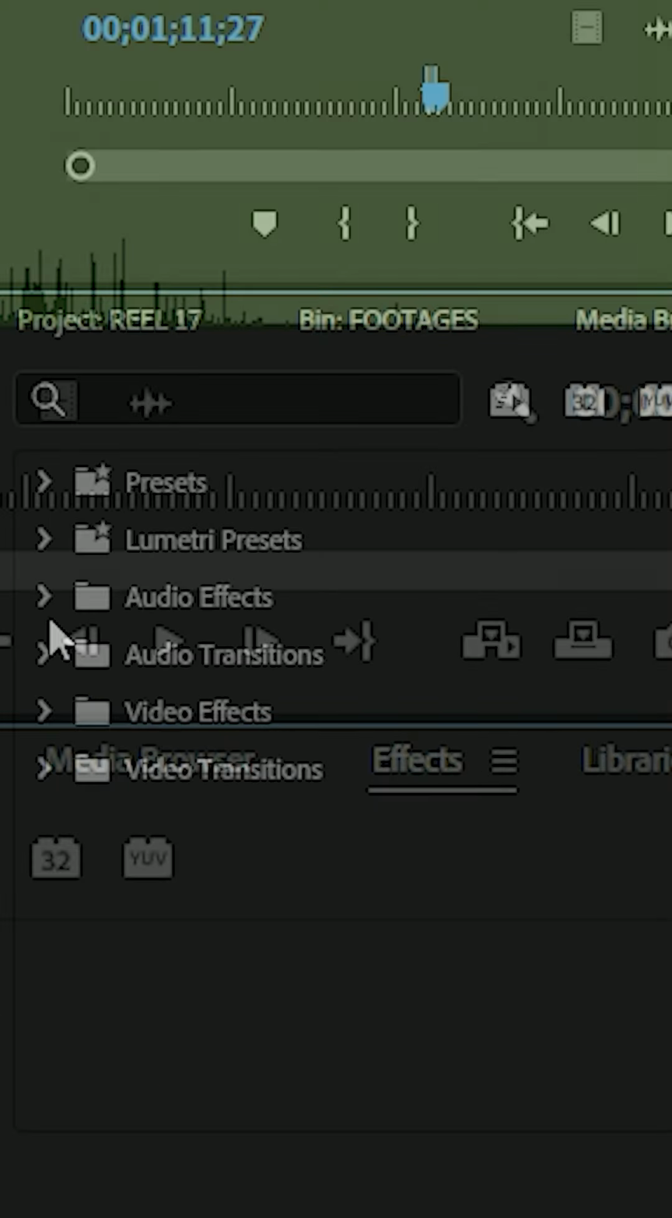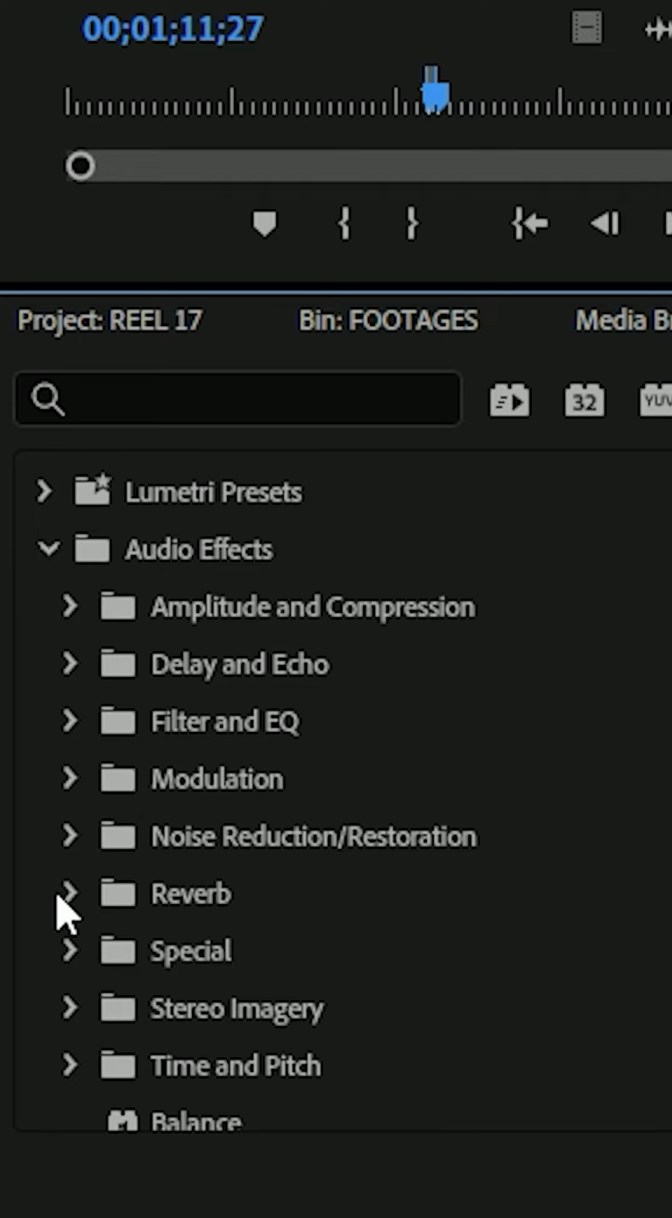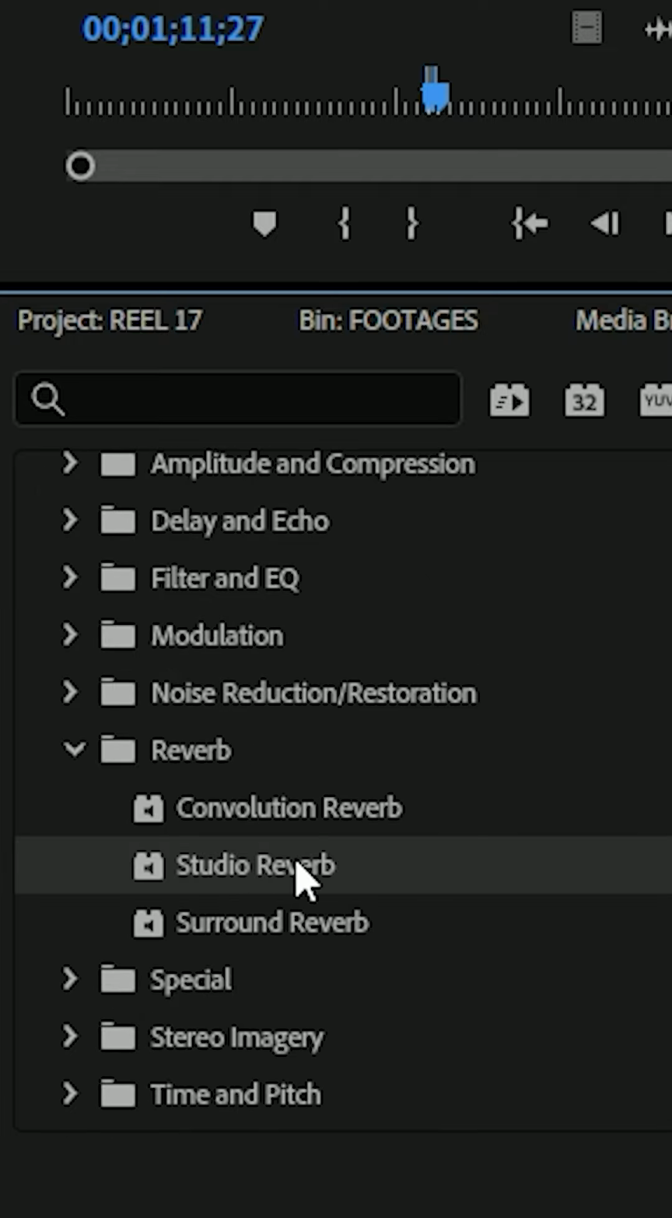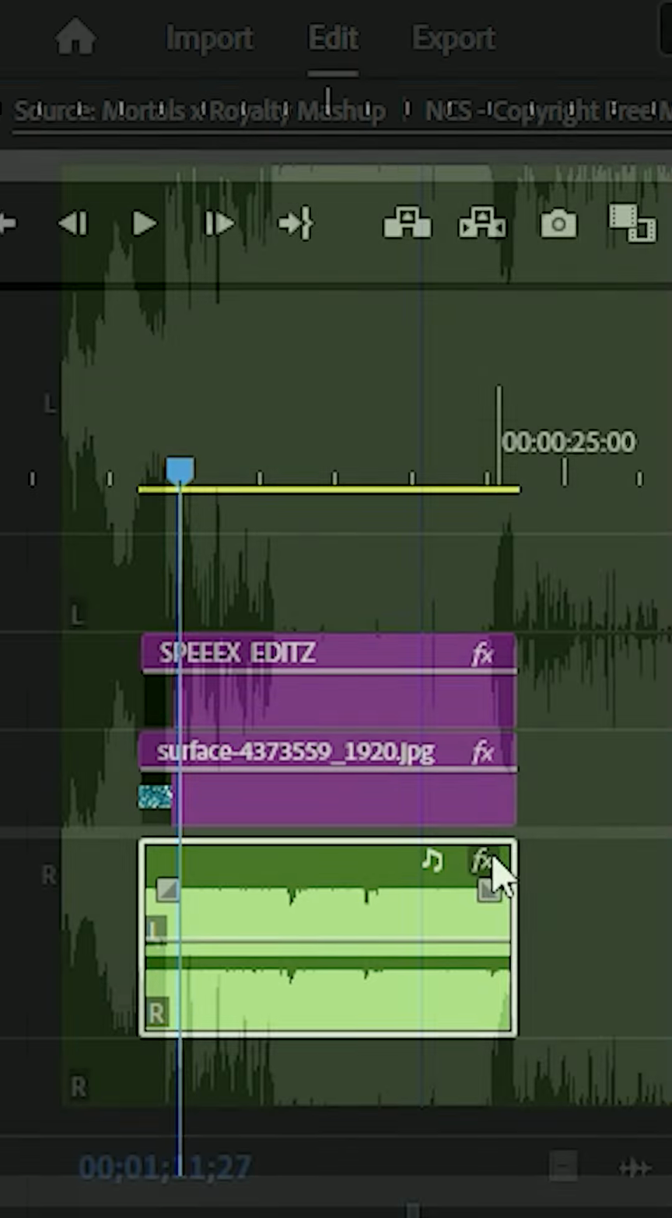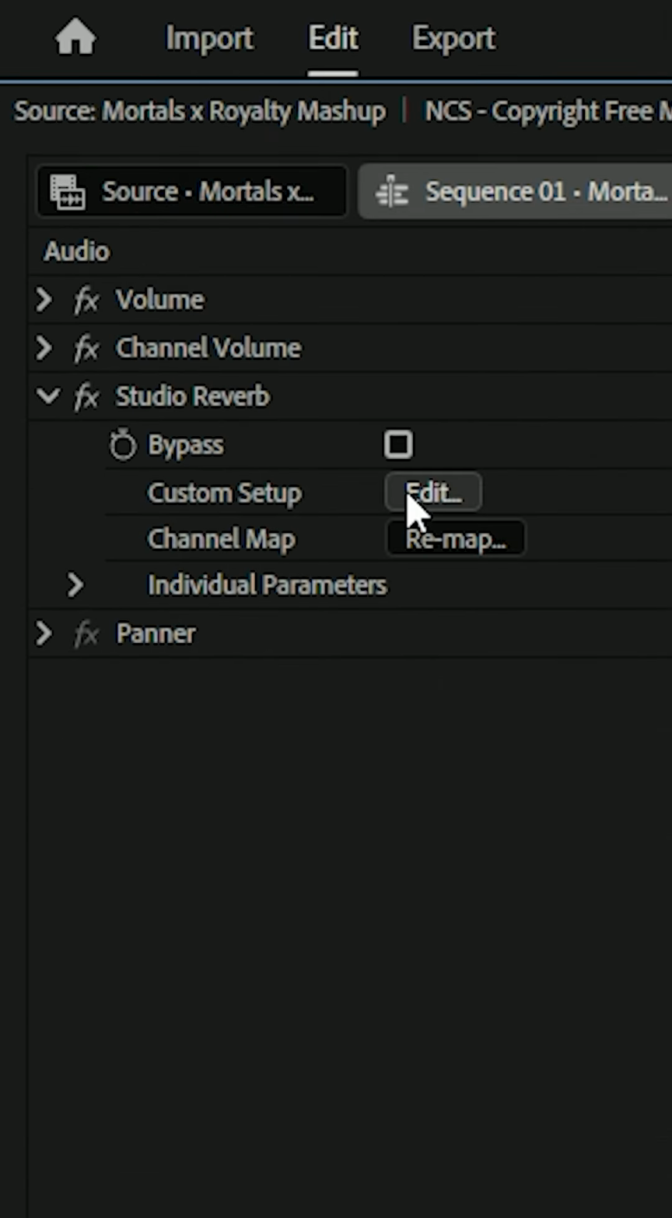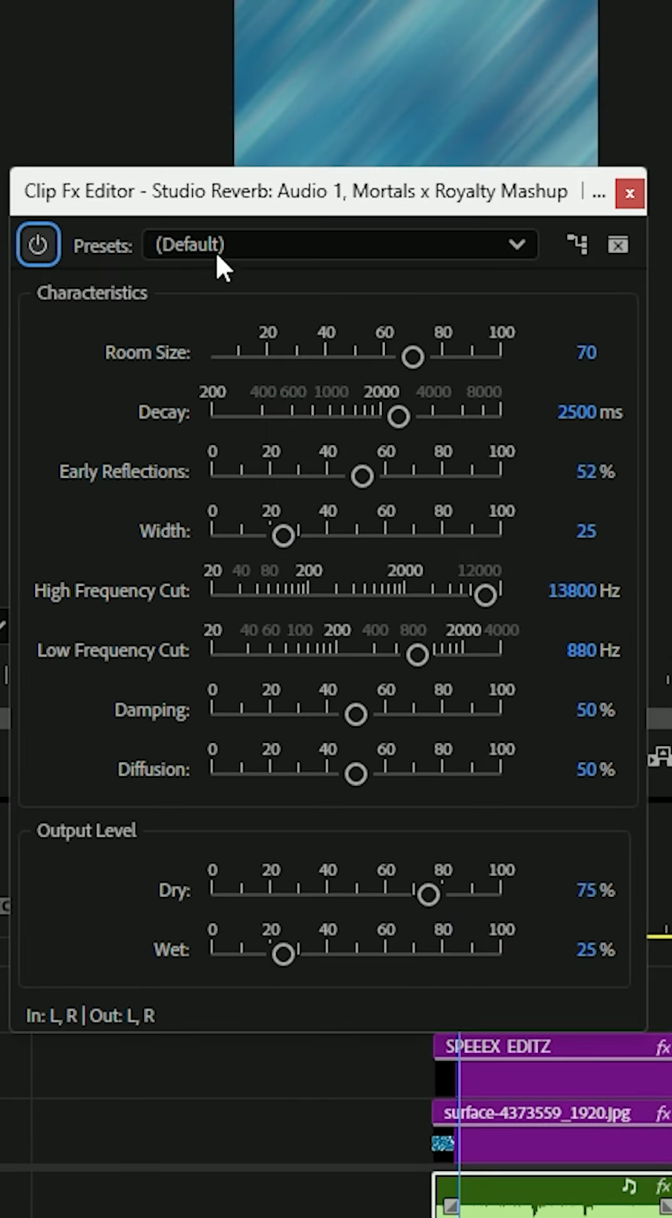Go to Effects, Audio Effects, go to Reverb, select the Studio Reverb and drag it to your clip. Now select FX. Now on Custom Setup, click Edit. Now on the Presets tab, I like Great Hall.